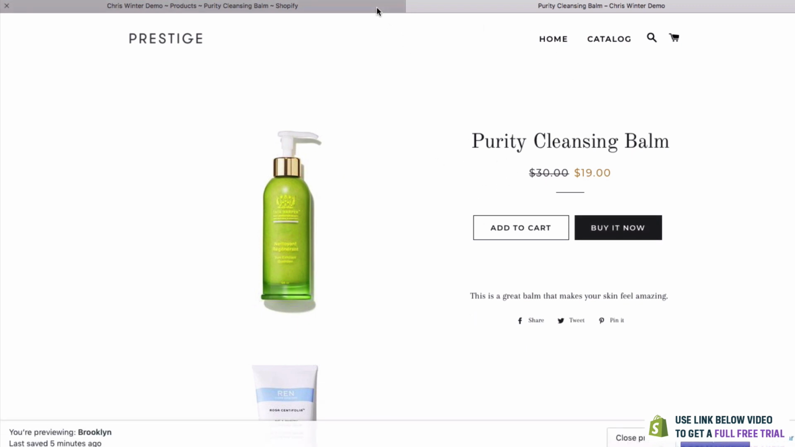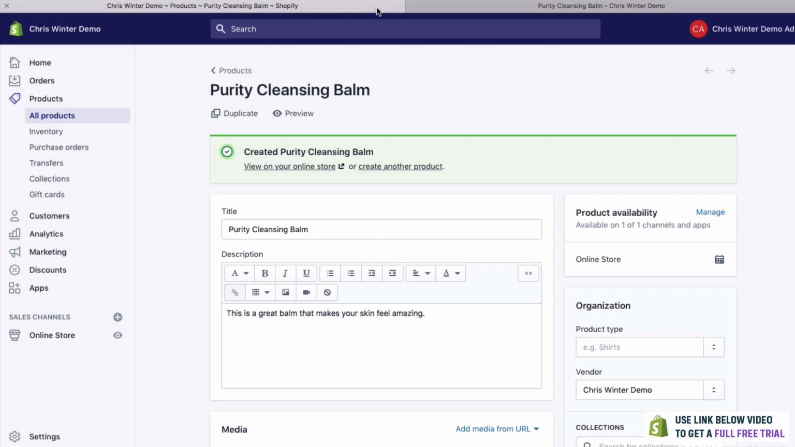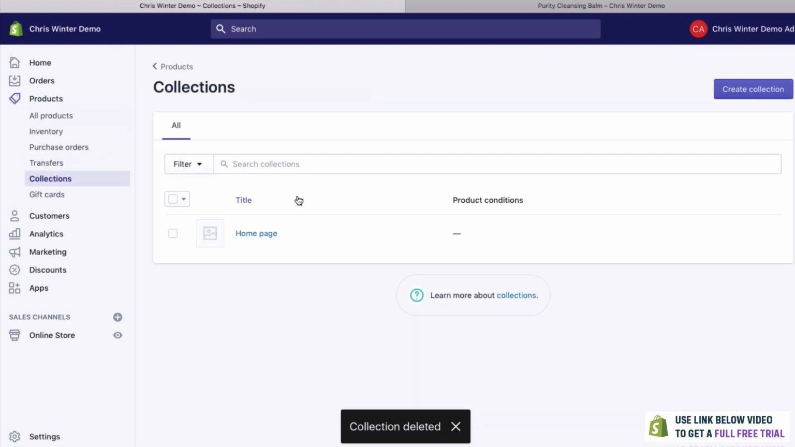Now, one thing we haven't done yet, and one thing that I would highly recommend, is to sort your products. Essentially, put them into categories. And the way that you do that on Shopify is through a thing called collections. So let's create a collection by clicking Create Collection.